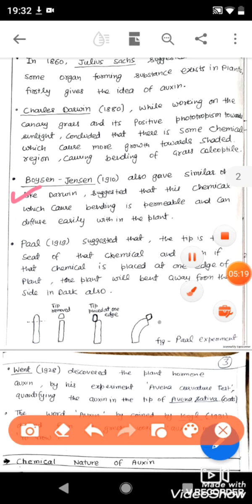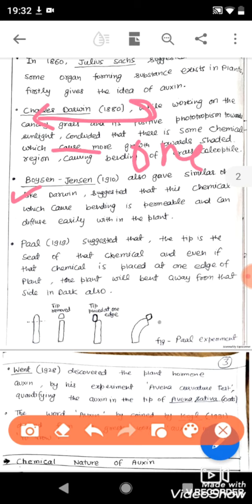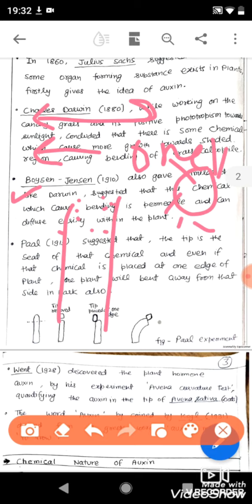It was similar to Darwin's experiment. He also suggested that there is some chemical present at the tip region which causes the bending towards the sunlight, and this chemical can also diffuse from one portion of the plant to another portion of the plant. Firstly, the auxin was distributed uniformly at the tip portion, but as the sunlight appears,